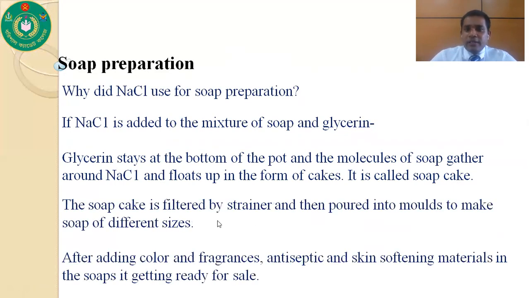And the soap cake is filtered and then poured into molds to make soap of different sizes. And after adding color and fragrance, antiseptic and skin softening materials in the soap, it getting ready for sale. So that's why for separating soap from glycerin, we use sodium chloride in the preparation of soap.